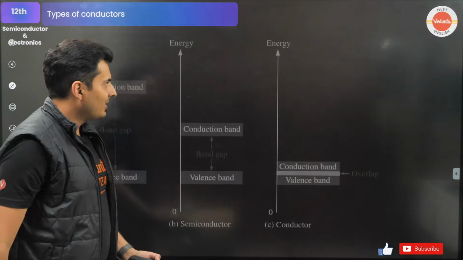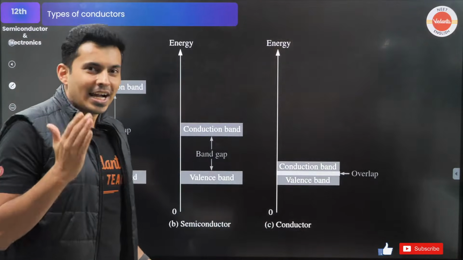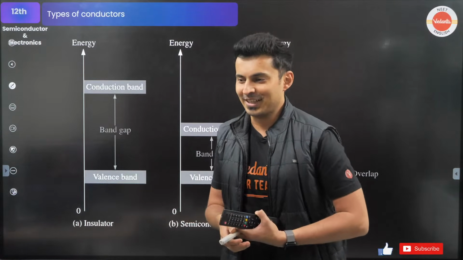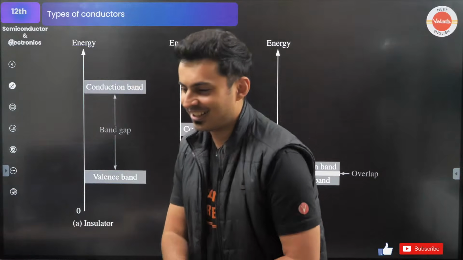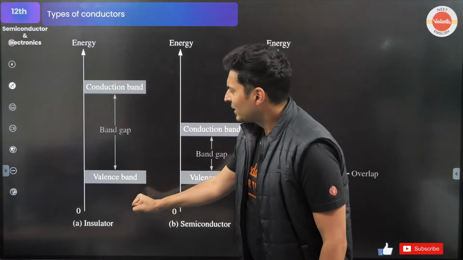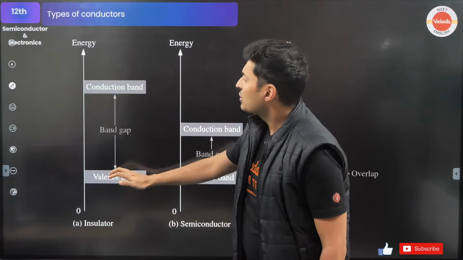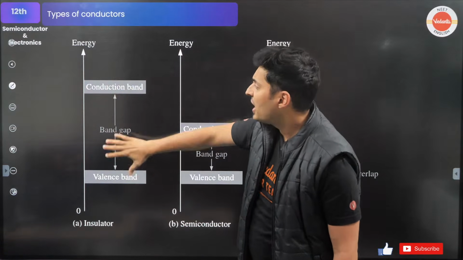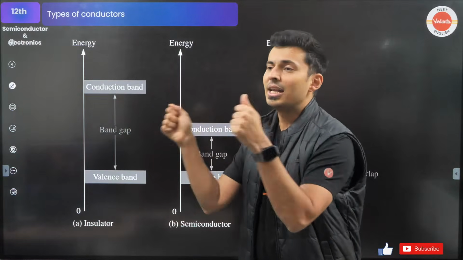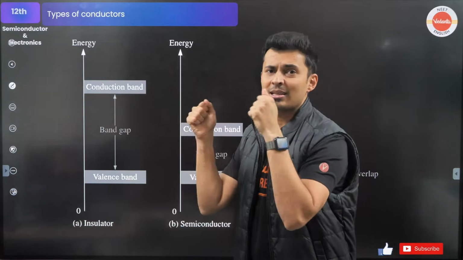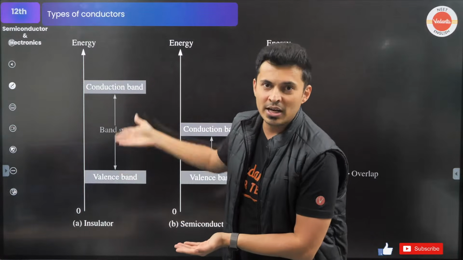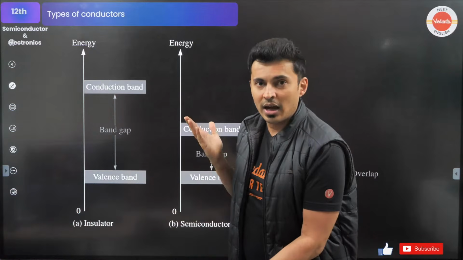So now, having said this, what has this got to do with conductors, semiconductors, or even insulators? Here is the thing, guys. If this energy difference from valence to conduction is very large, even if you give it thermal energy, even if you shake it, wake up, wake up, just like your mom wakes you up, your band gap, your forbidden zone is so large.